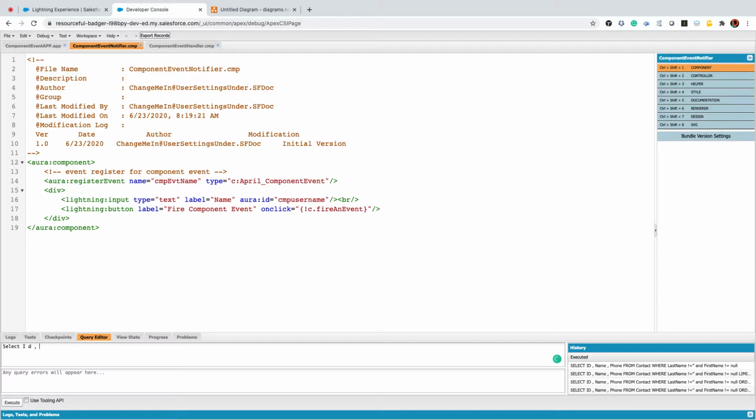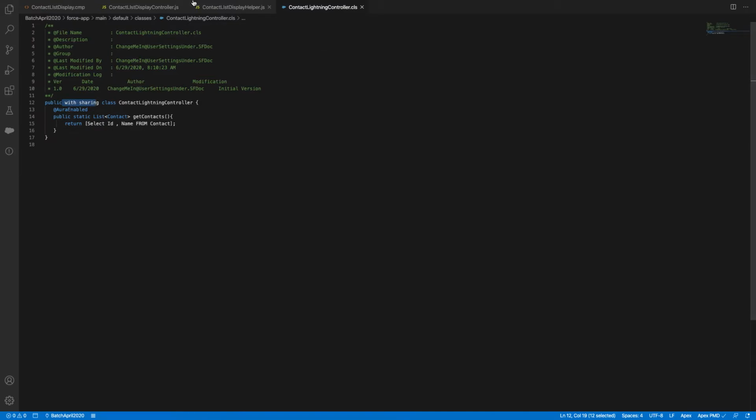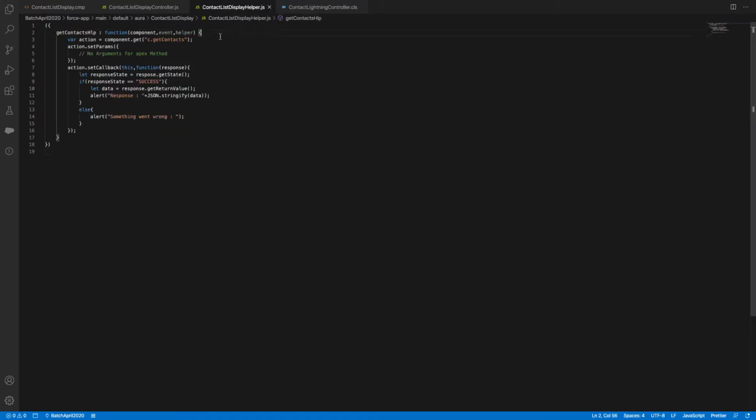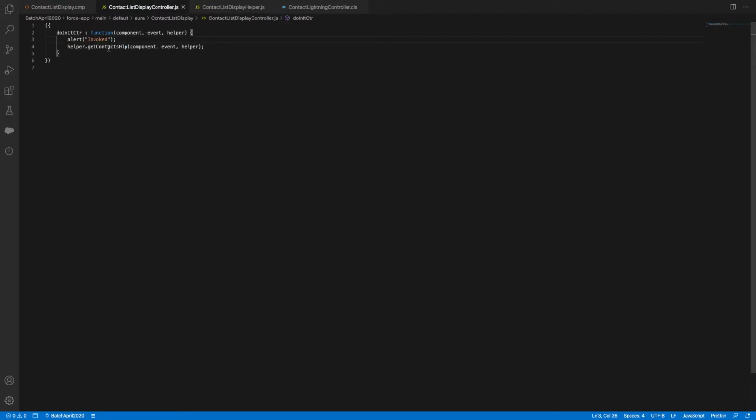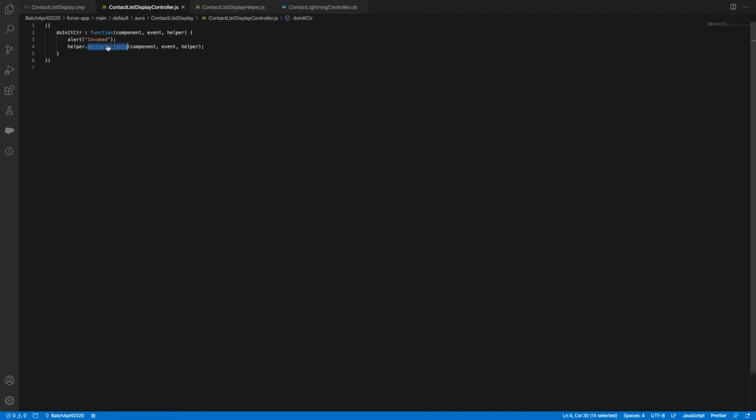Select ID from contact. We have 34 rows. Get contacts actually. Something is not looking good.